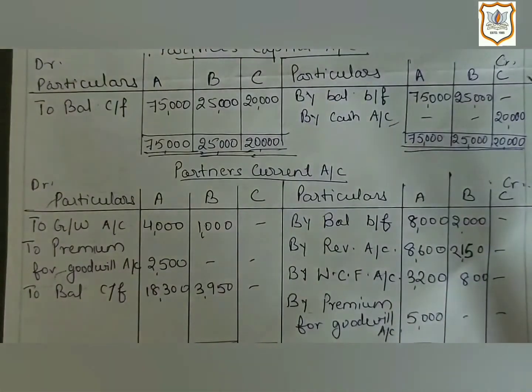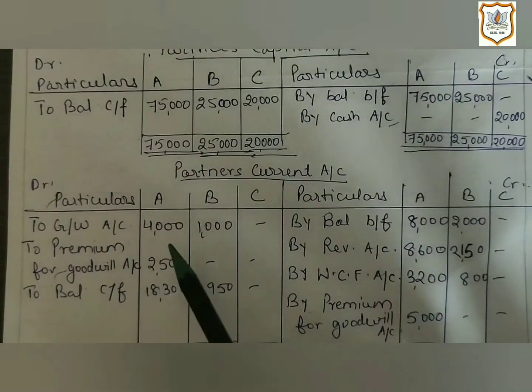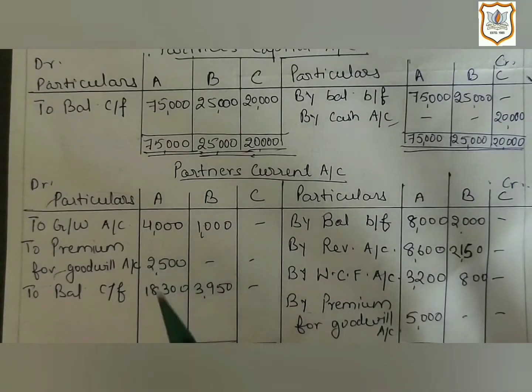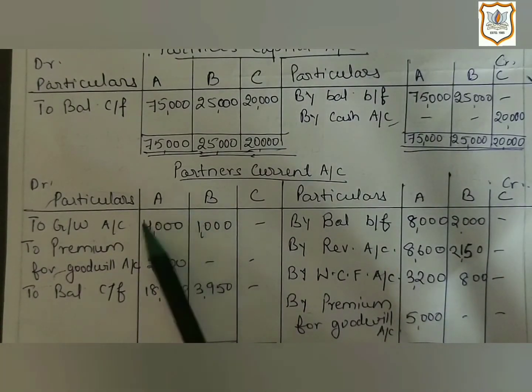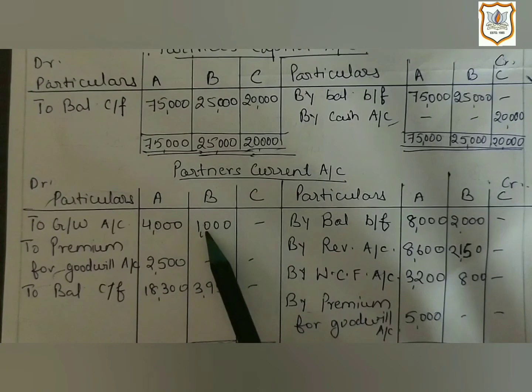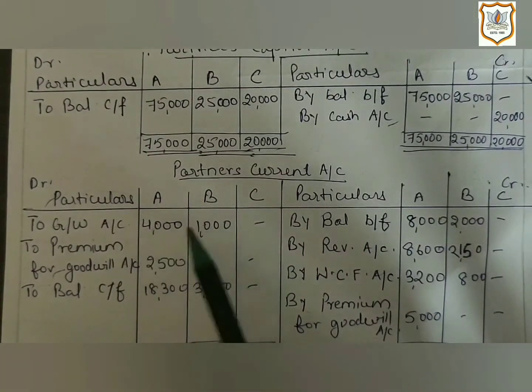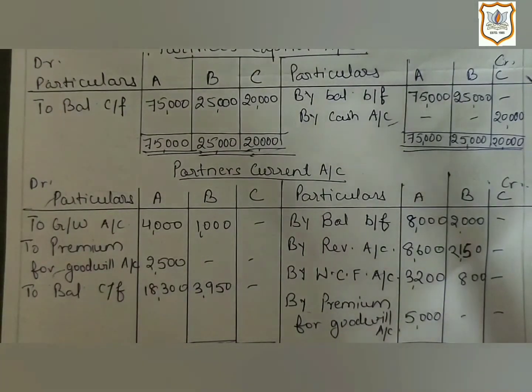Now in this question also, goodwill is appearing in their old balance sheet, so goodwill account here must be closed, and it will be closed by distributing it to old partner in their old ratio. So old goodwill, that is 5,000, will be distributed as 4,000 to A and 1,000 to B according to old ratio, that is 4:1. Then you have to record remaining items from their old balance sheet.